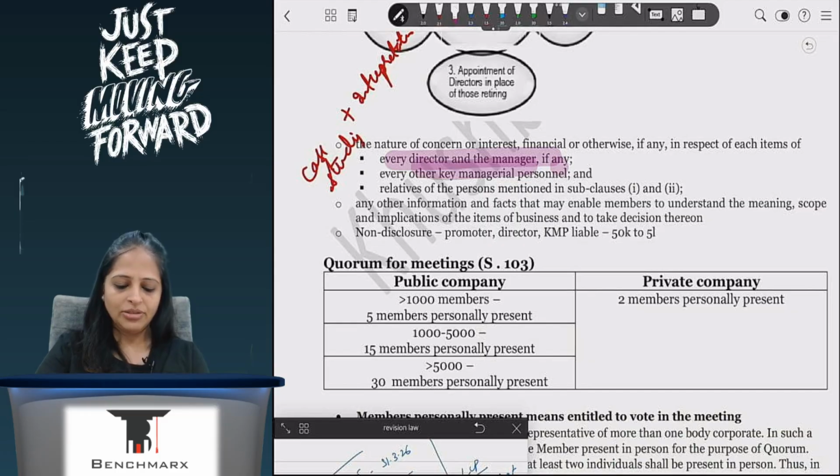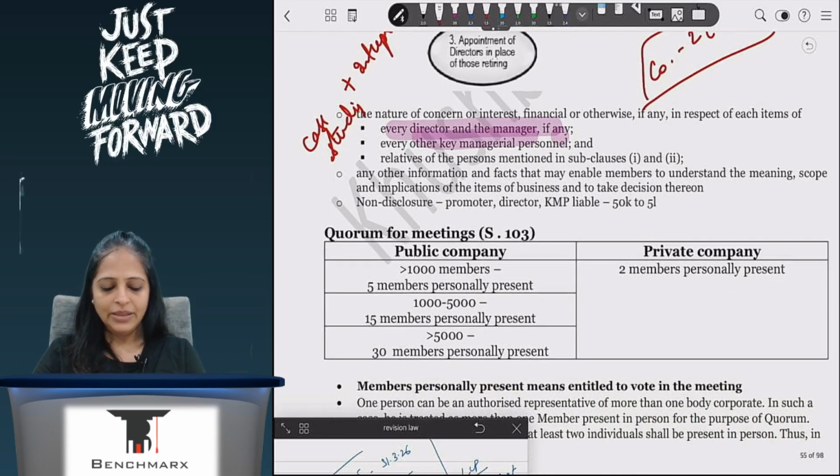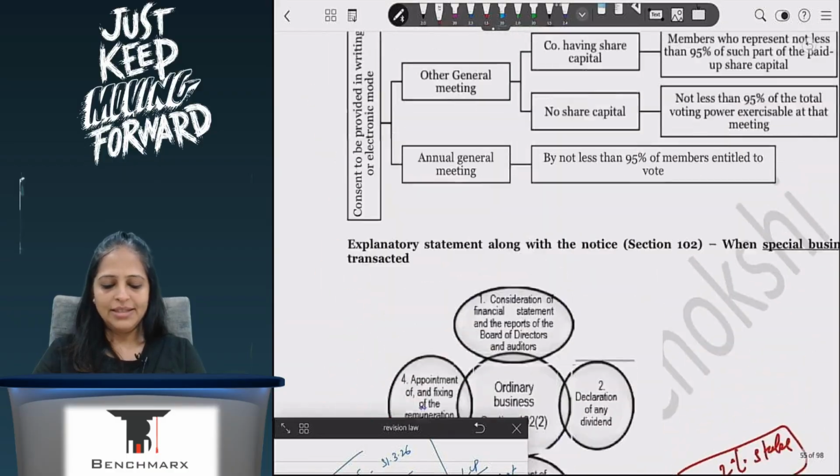But there is a point here that if you're dealing with a company and holding more than 2% stake, then that is something that you will mention in your explanatory statement. It's missed here, please add it. So yeah, this is about your notice.